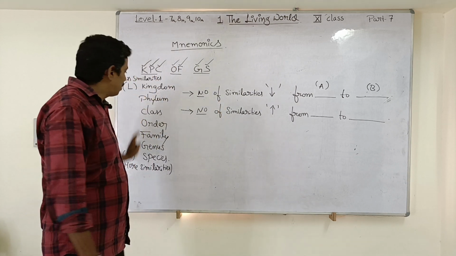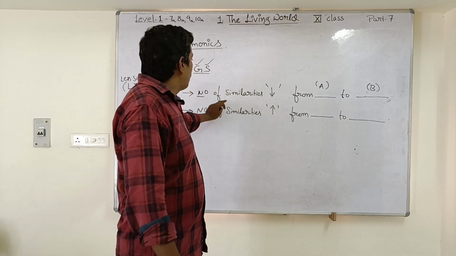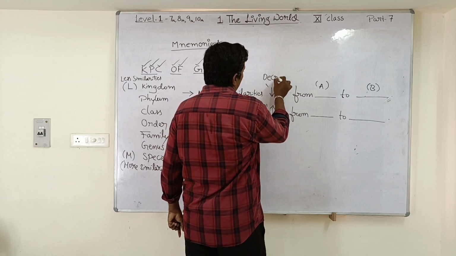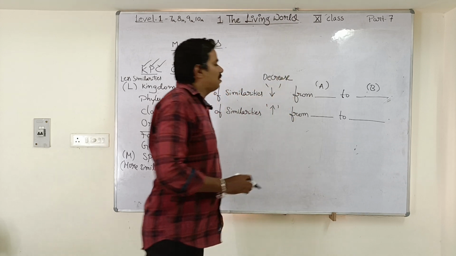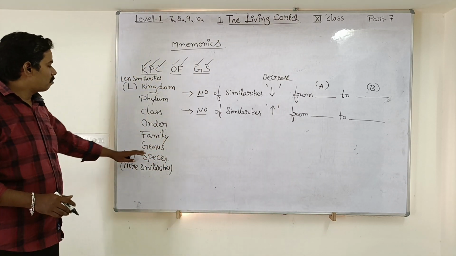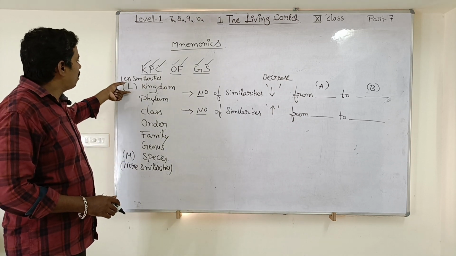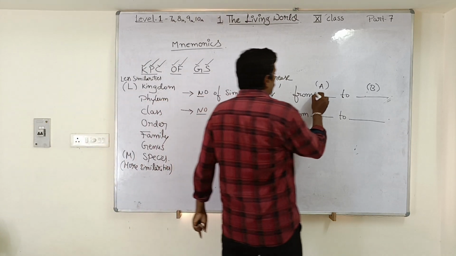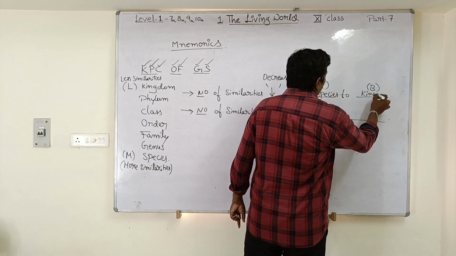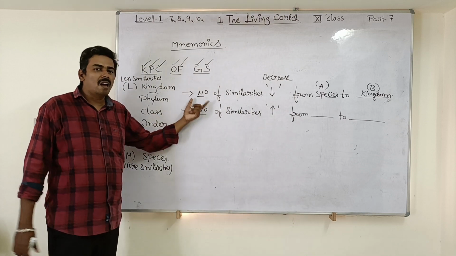Based on this mnemonic, now let us answer the first question. The number of similarities is going to decrease. If I put an arrow mark down, it means decrease. So the number of similarities in the taxonomic hierarchy decreases as we move from species towards the kingdom. From here maximum similarities, here very few similarities. So A is species, B is kingdom. This is how you can answer this type of question without any confusion.